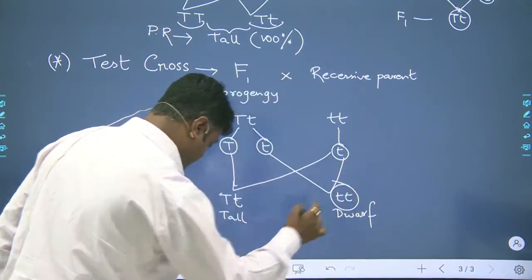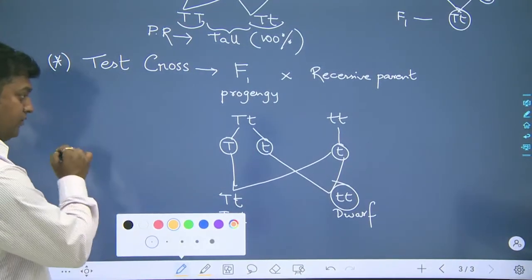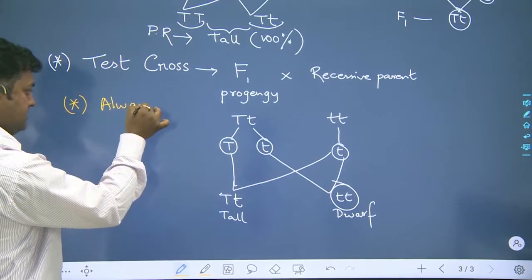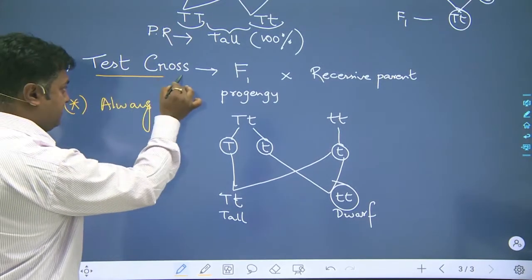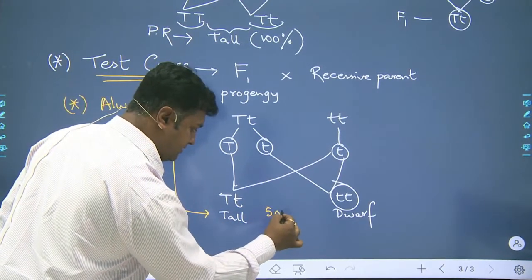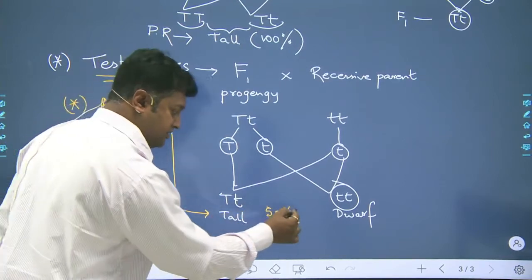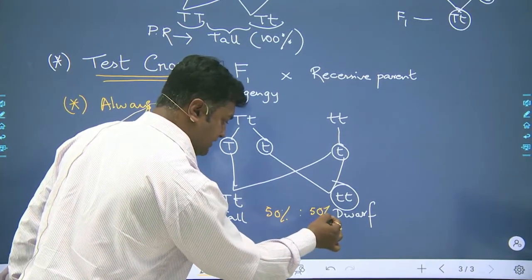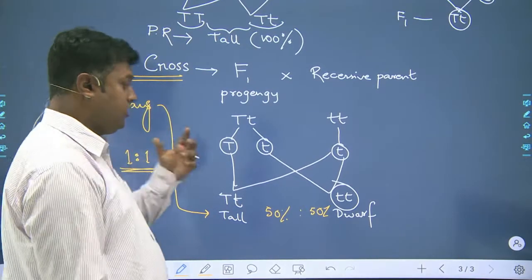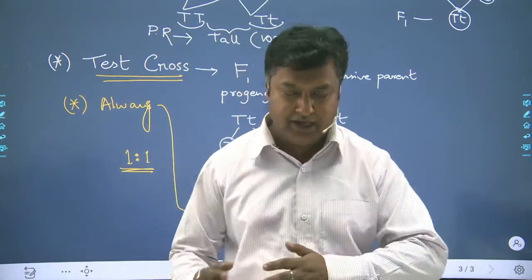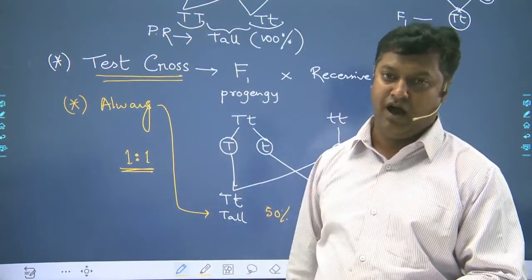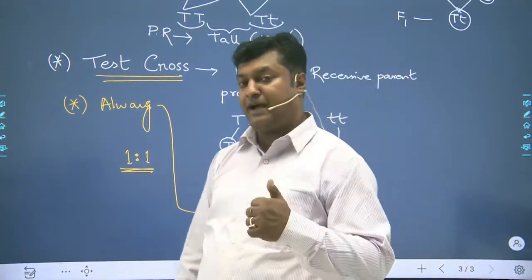So always we have to remember one thing, that the result of the test cross is 50% tall and 50% dwarf, or we can say the ratio is always 1:1 for your test cross. Clear? So I think you have noted down what is the basic difference between test cross and out cross. Both are types of back crosses.